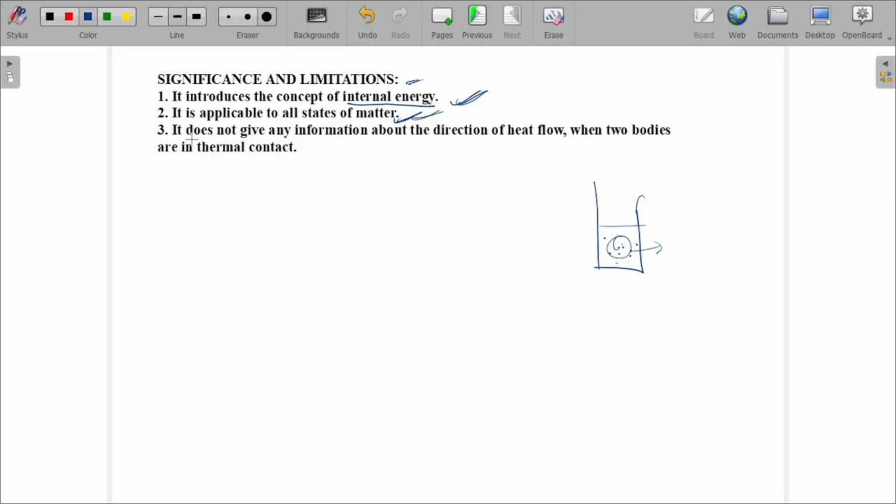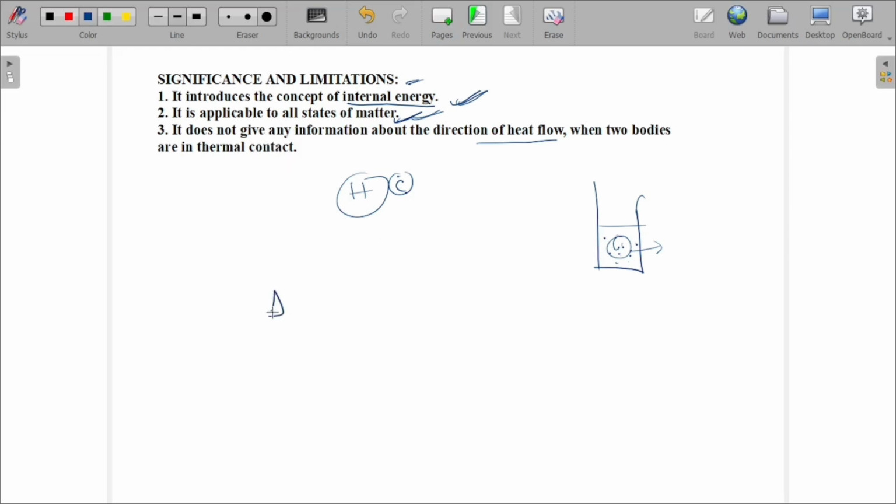And what is the limitation here? It does not give any information about the direction of heat flow, from where to where the heat is flowing. When two bodies, what two bodies? Hot body and cold body. When two bodies are in contact, from where to where the energy is transferring, it does not give that. Okay, clear? This is about the simple first law of thermodynamics.